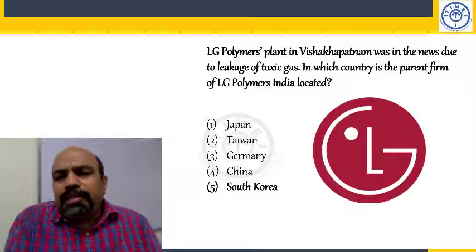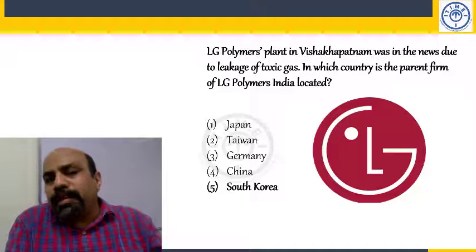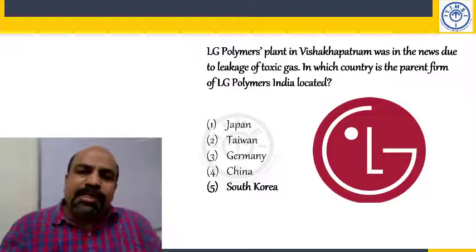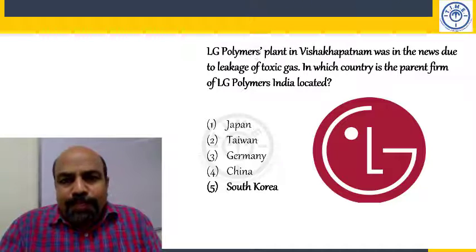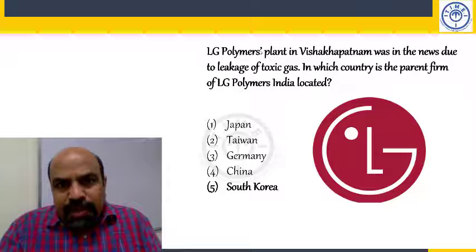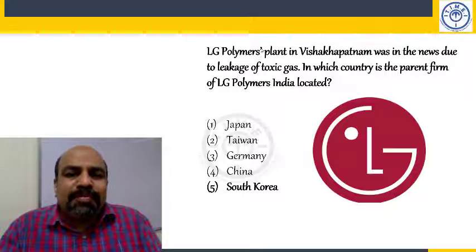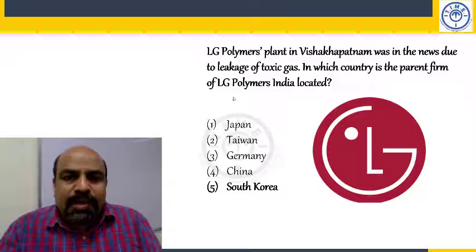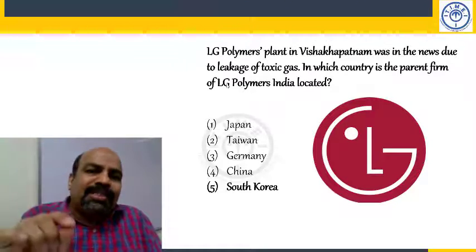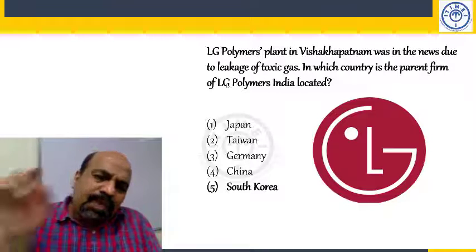LG Polymers plant. See, when a word ends in S, the company's name is Polymers. Their plant, the apostrophe is outside, which means another s comes. But when there is already an s, you don't have to put another s after the apostrophe. Like boss's pen, BOSS apostrophe s.